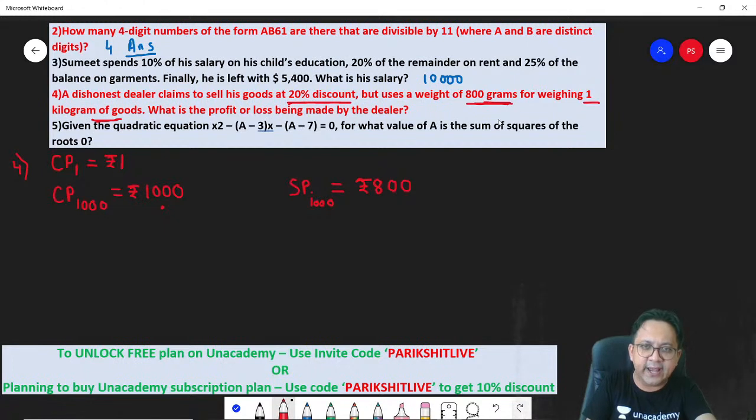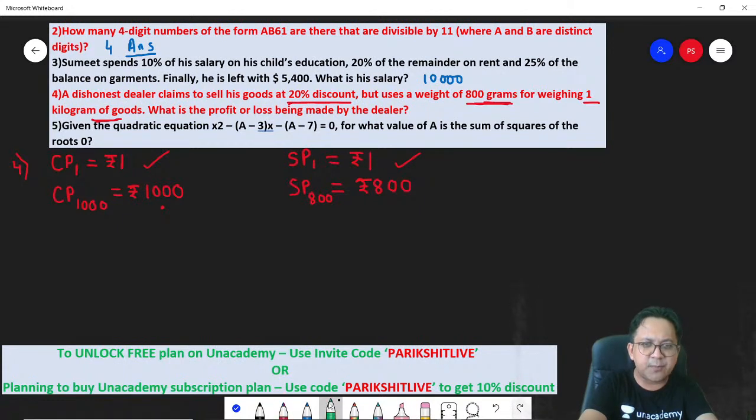And the dealer is using an 800 gram weight. So basically, instead of 1000 grams, he is not giving a thousand. So you cannot take this as 1000, you have to take this as 800. So 800 grams you are selling for 800 rupees. So the selling price of 1 gram: 800 grams, 800 rupees, so 1 gram, 1 rupee. So the cost price of 1 gram is 1 rupee. The selling price of 1 gram is 1 rupee.